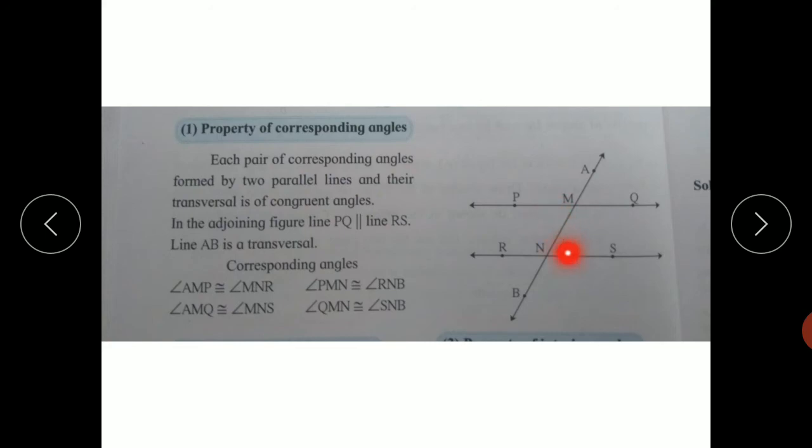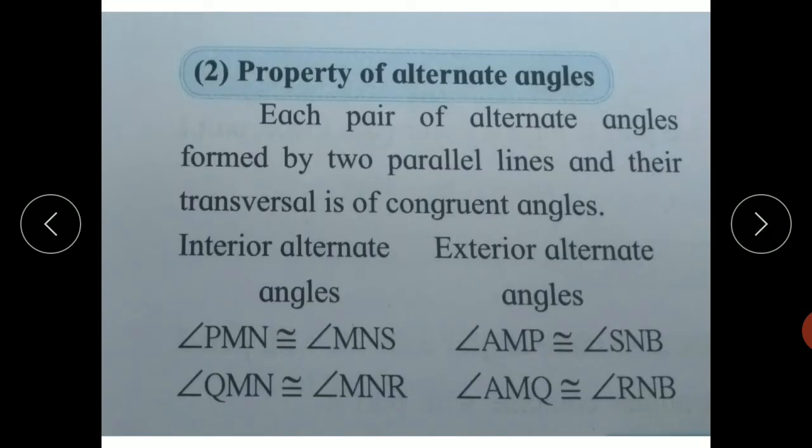It is the first pair of interior alternate angles. Now the second pair: angle QMN is congruent with angle MNR. So the two pairs of interior alternate angles are congruent.